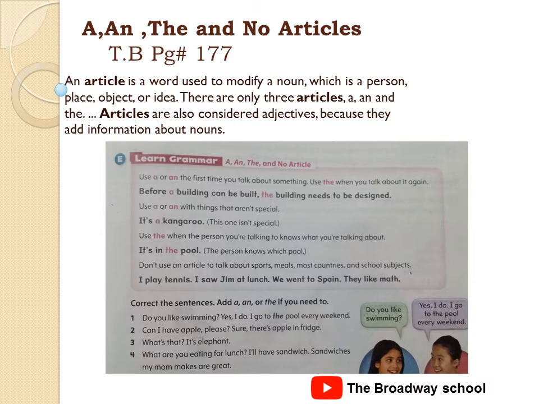Now come to the exercise. Correct the sentences. Add a, an or the if you need to. Number 1 is: Do you like swimming? Yes, I do. I go to the pool every weekend. So do you think that the is the right article? Number 2 is: Can I have an apple please? Sure, there's an apple in the fridge. Third is: What's that? It's dash. Number 4 is: What are you eating for lunch? I'll have a sandwich. These sandwiches my mom makes are great.